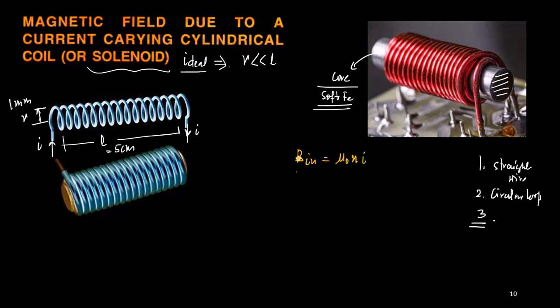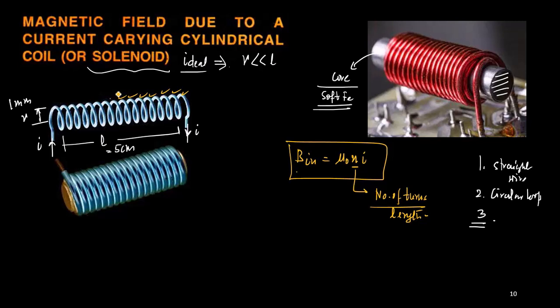Now what is small n? Earlier, the N was capital. Now we define another n, the small n. That is the number of turns per unit length. Let us say how many turns are there: 1, 2, 3, 4, 5, 6, 7, 8, 9, 10, 11, 12, 13, 14, 15.